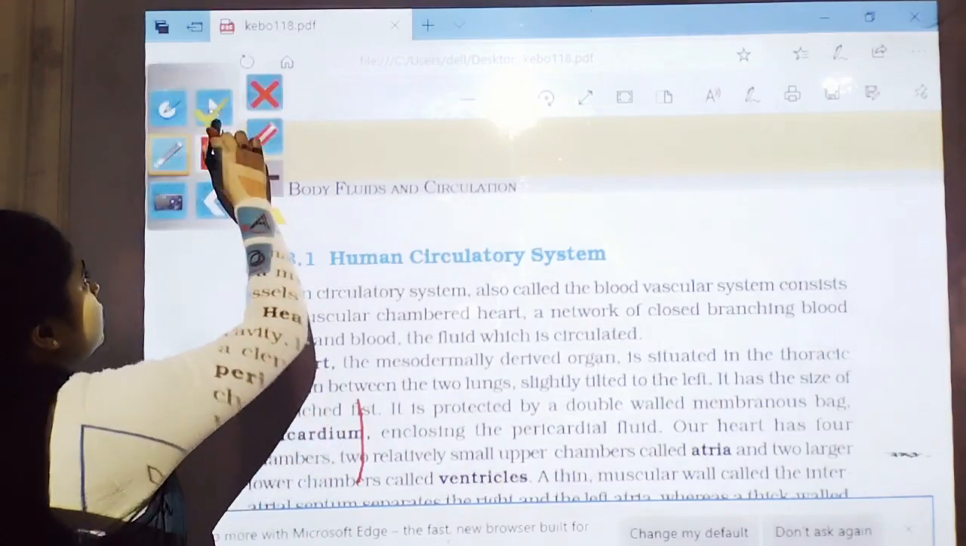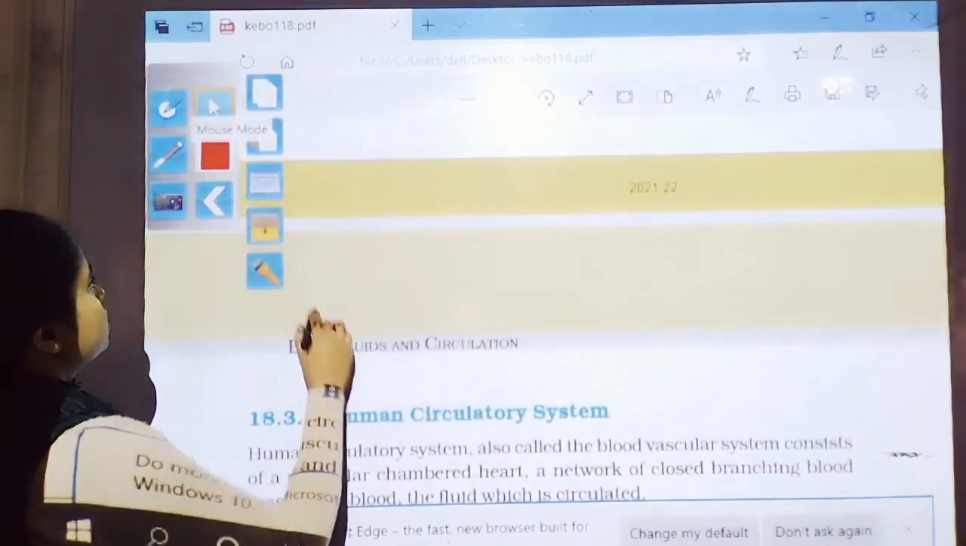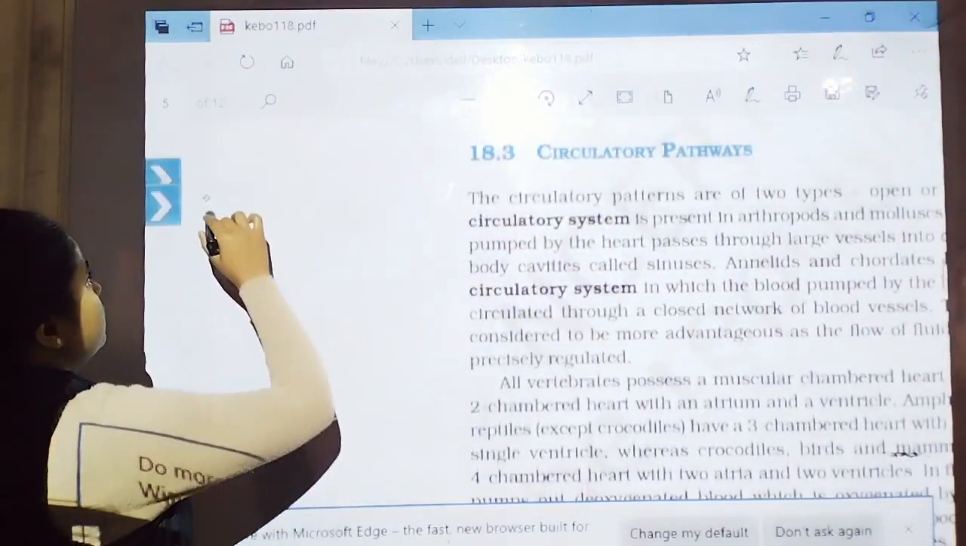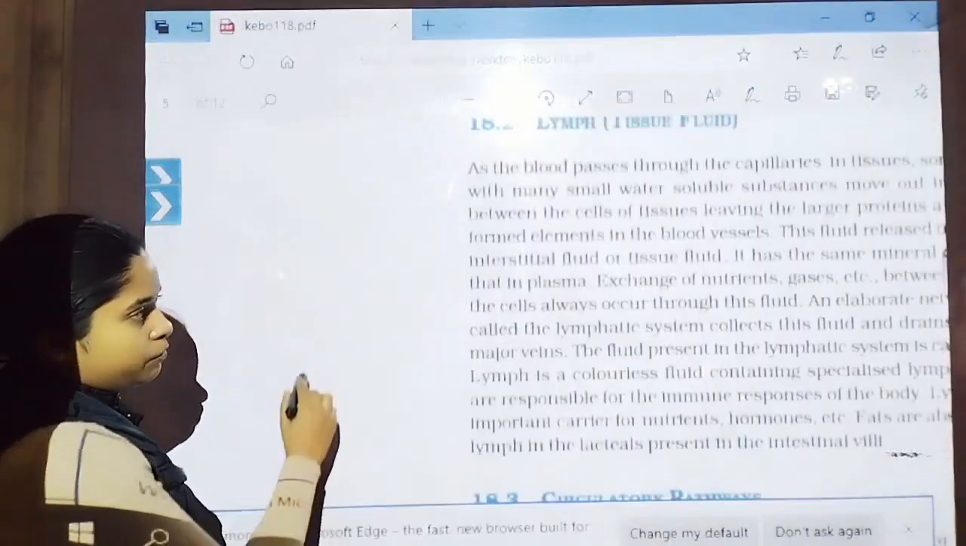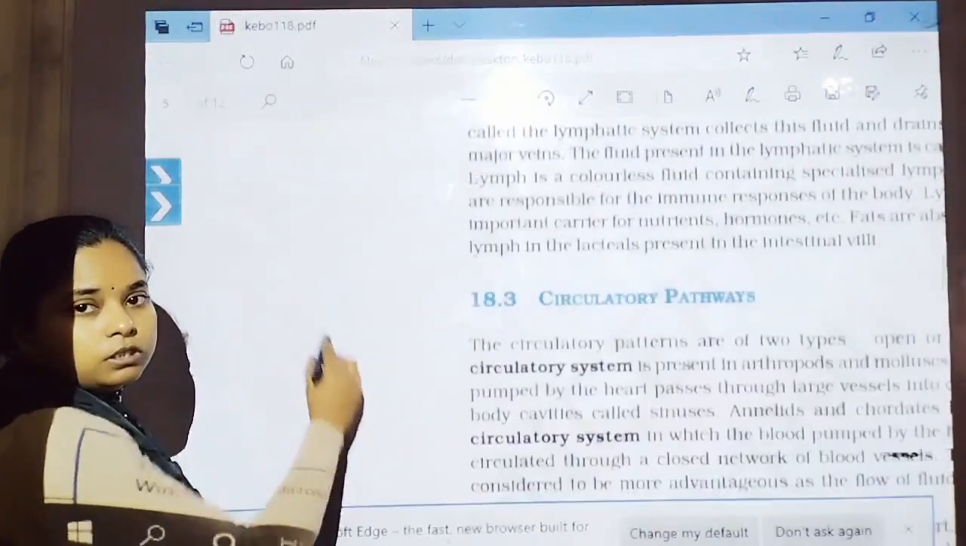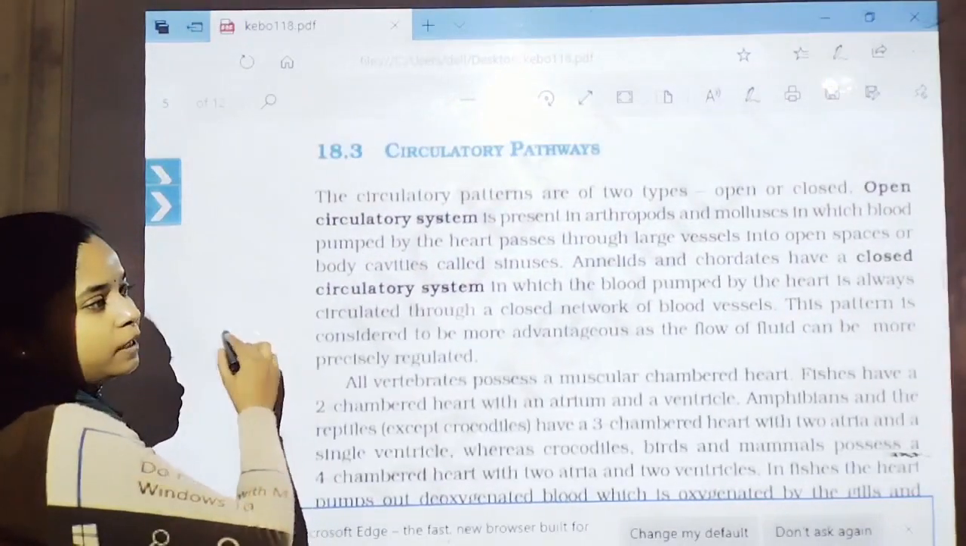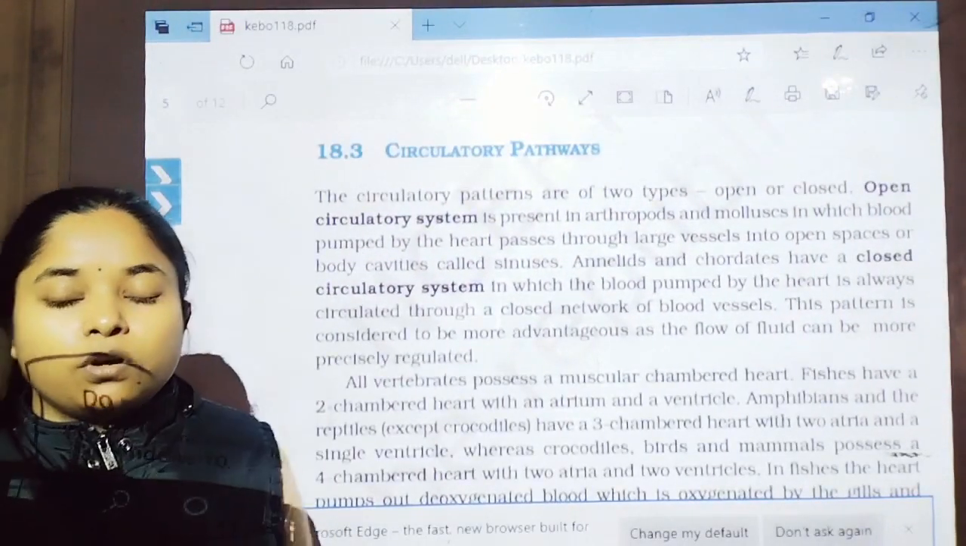So students, here is the overall of what we have discussed in today's class, that is lymph and circulatory pathway.